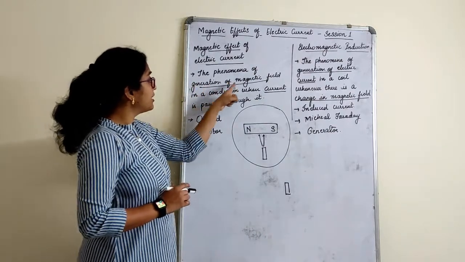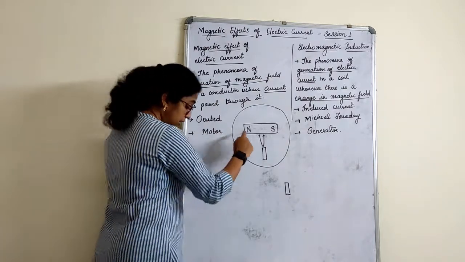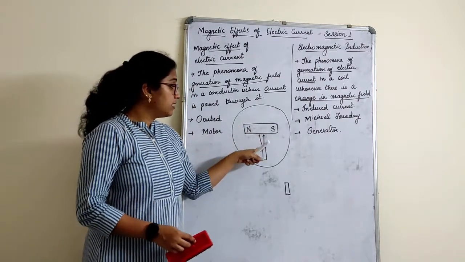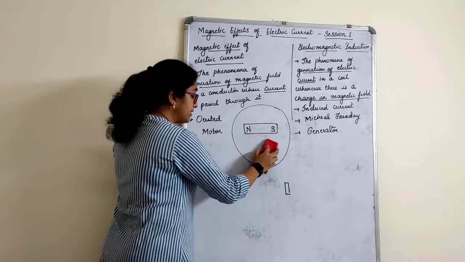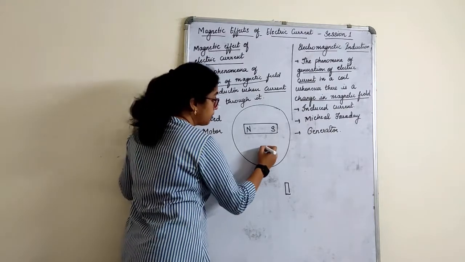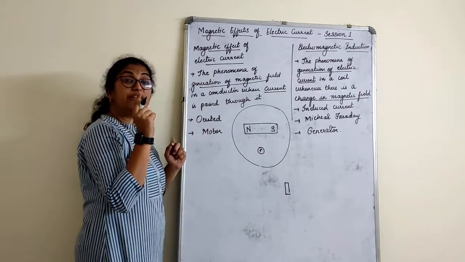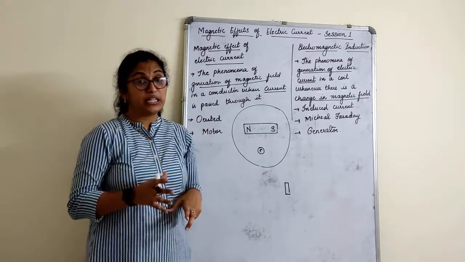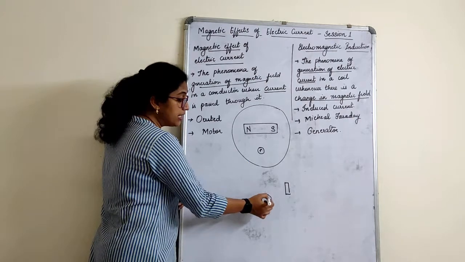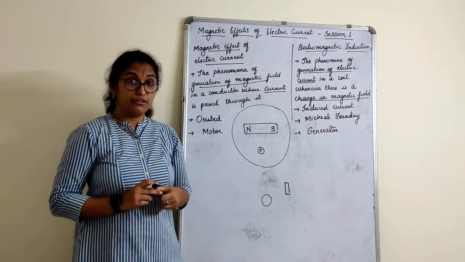A phenomenon of generation of magnetic field in a conductor when current is passed through it. Now this is a magnet. So if I bring any magnetic substances, I can see the attraction here. Now I don't bring a magnetic substance. What I do now is I get a magnetic compass needle. So I bring the compass here, and the needle will show the deflection. Why is the compass needle showing the deflection? Because it is present in the magnetic field. If I keep the compass needle somewhere far, will it show the deflection? Of course not. It is out of the magnetic field, right? You got my point now.